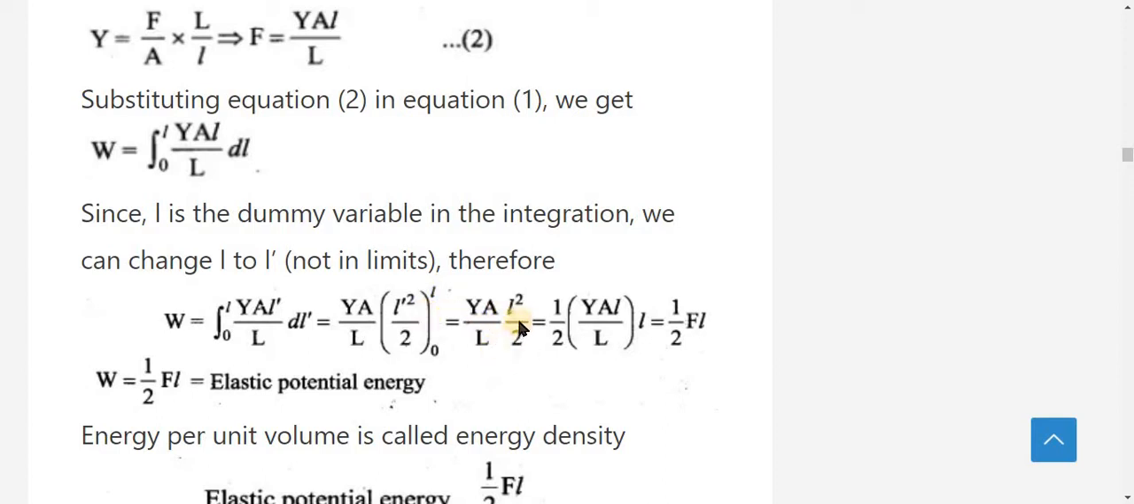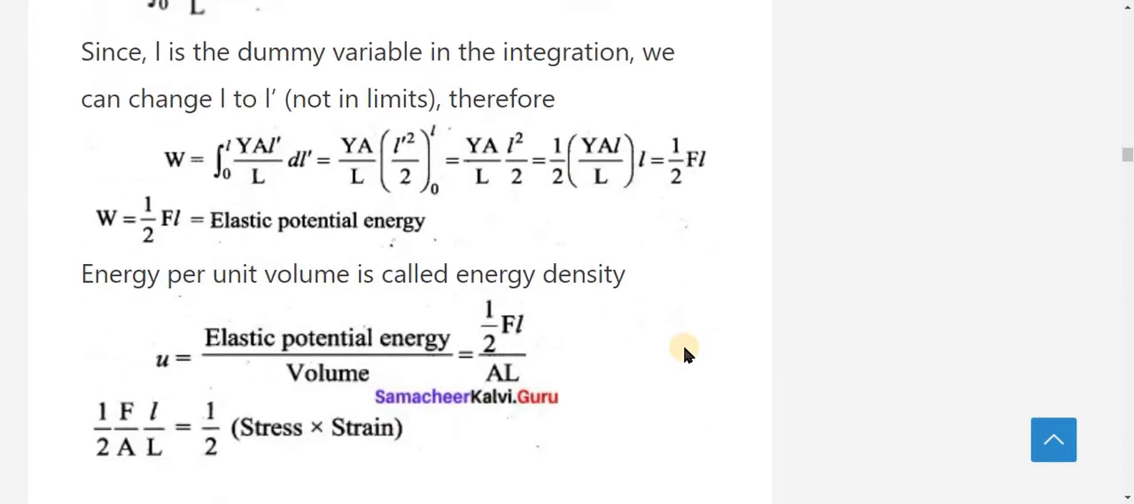So YA divided by capital L into L square divided by 2 is equal to 1 by 2 into YAL divided by capital L into L, because L square can be written as L into L. Here YAl divided by capital L, already we know this formula, is equal to F. So this term can be replaced as F. So the equation becomes 1 by 2 F into L.